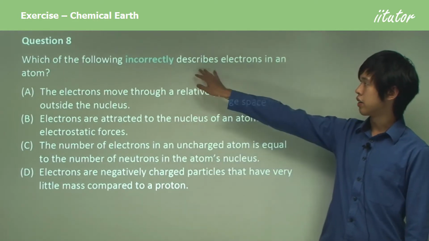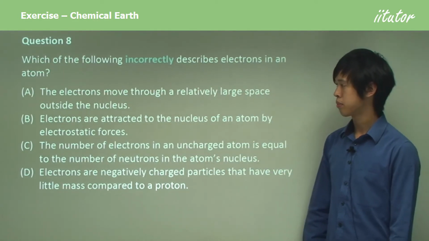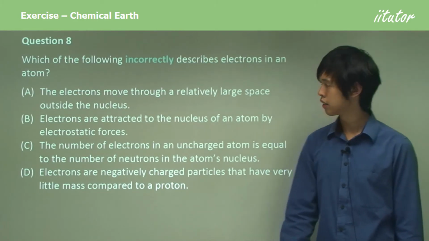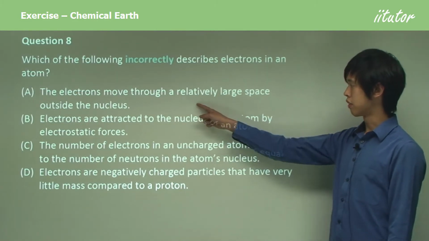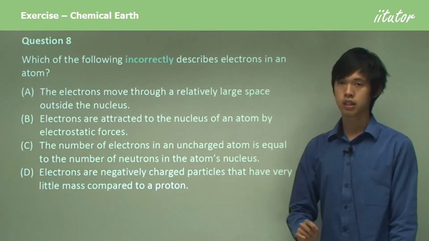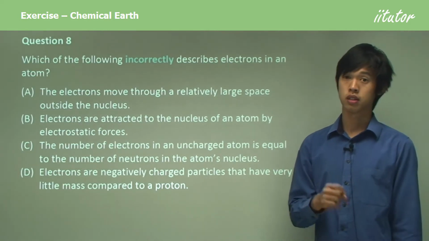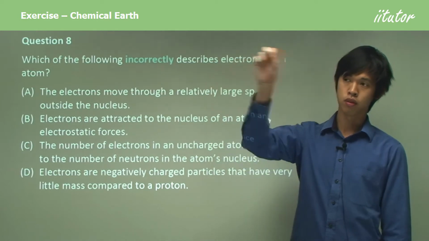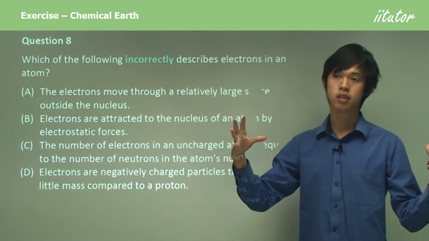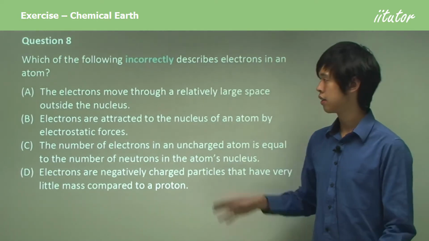Which of the following incorrectly describes electrons in an atom? So we're looking for the one that's false here. The electrons move through a relatively large space outside the nucleus. Okay, that's true. And by relatively large, we mean in comparison to the electron. So they actually move in quite a big space relative to their own size. So it's not A.